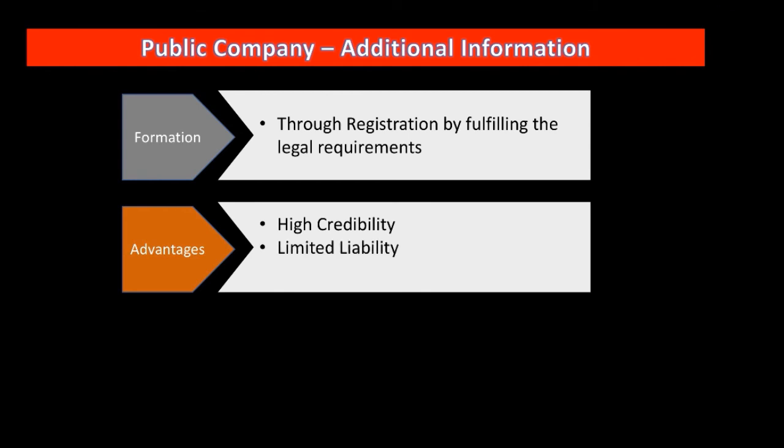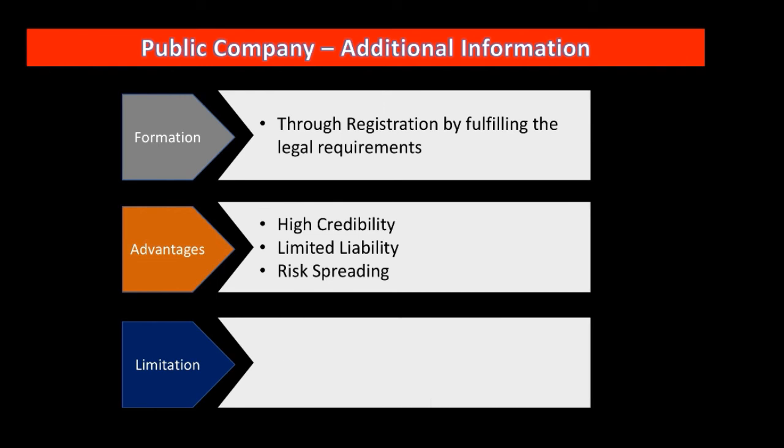Limited liability, again, we have discussed this point while discussing the joint stock company. And the last one is risk spreading. So limited liability is related to risk spreading. Risk is of such type that it is not imposed on one or two persons, rather it is spread to all shareholders.